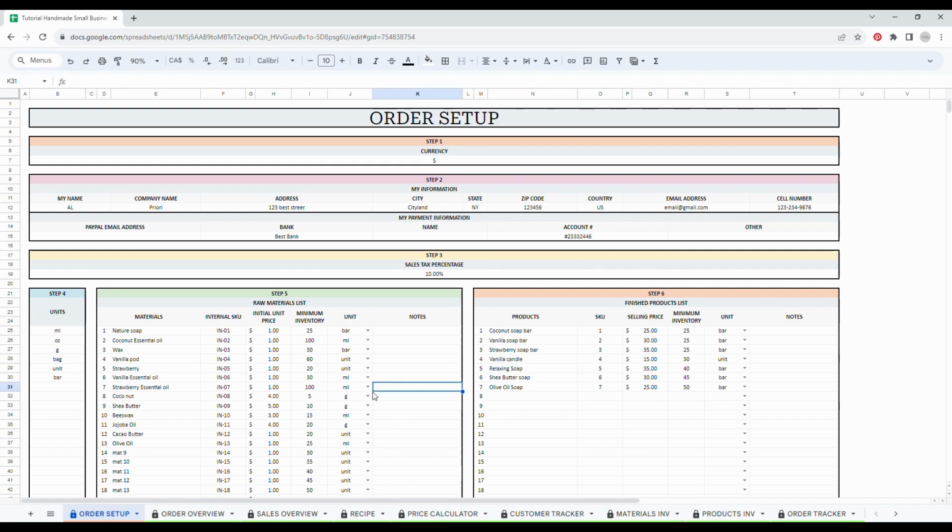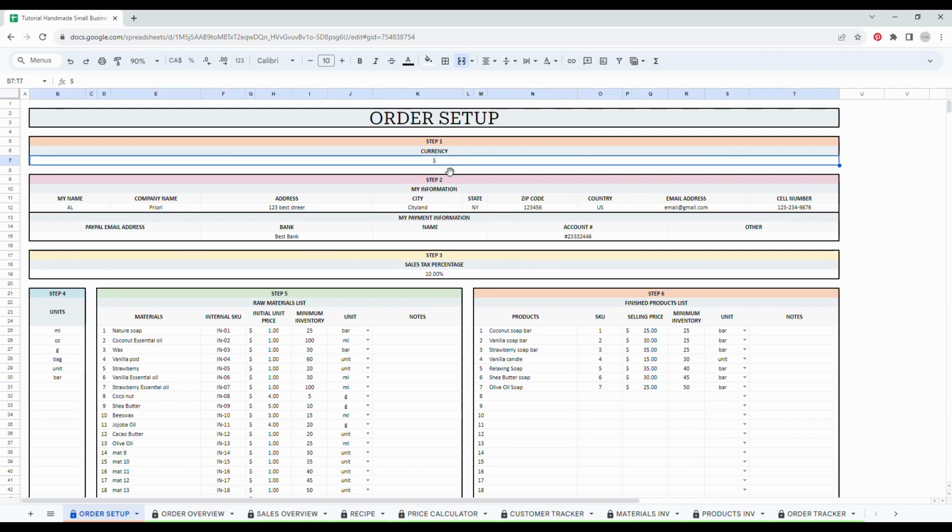So the order setup is the first tab of the business tracker section of this spreadsheet. Step 1, simply enter your currency symbol. It's going to be the only time that you will have to enter it. Step 2, add your business information and your payment info. Basically, this information will automatically be added to the automated invoice explained later in this video. So make sure that you don't make any typos or mistake.